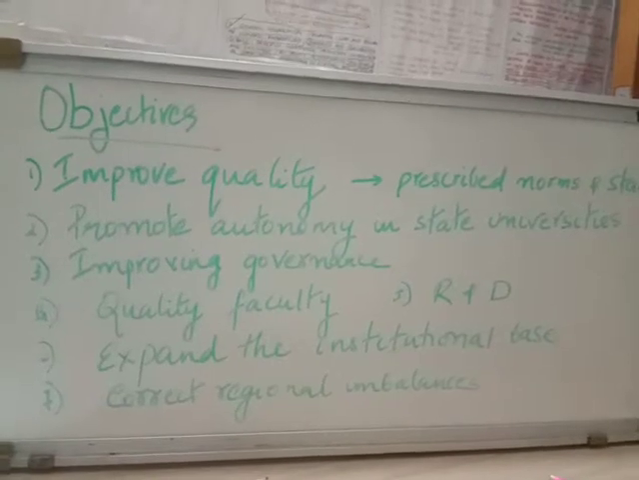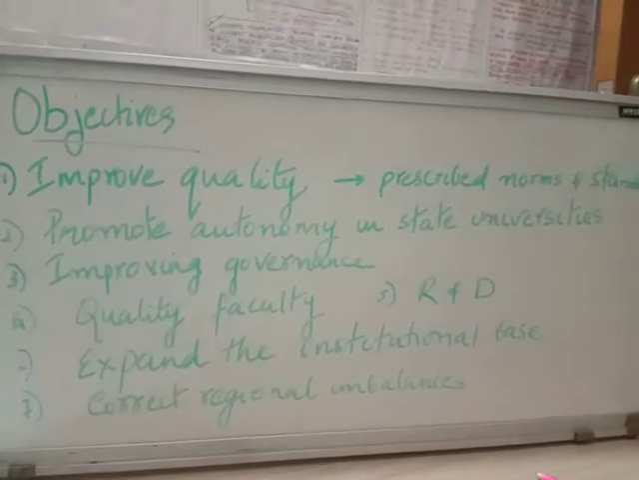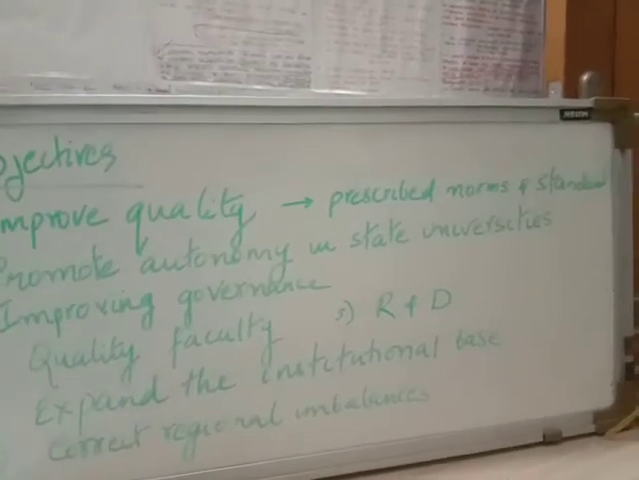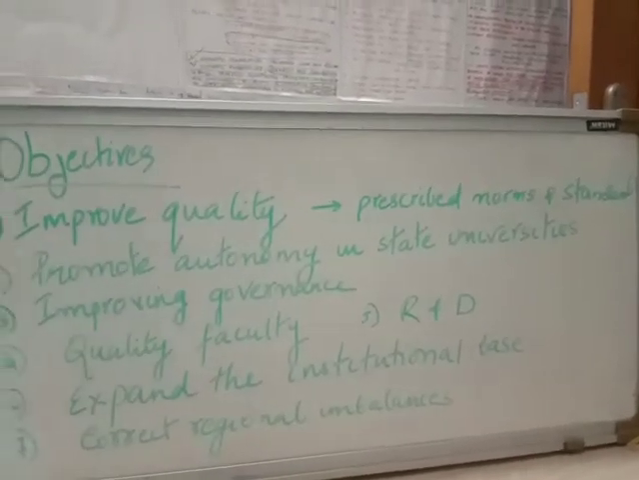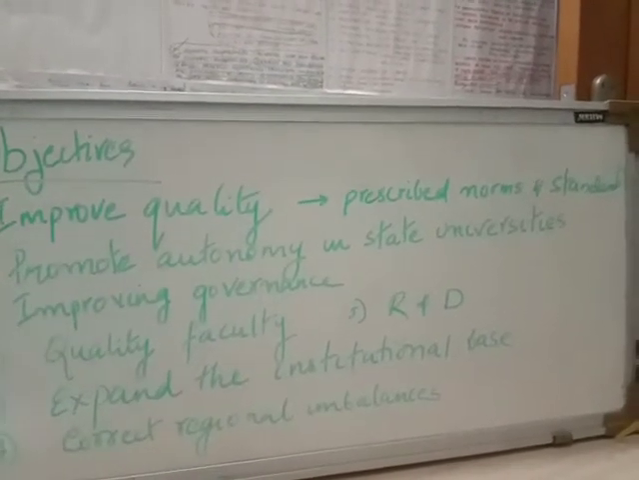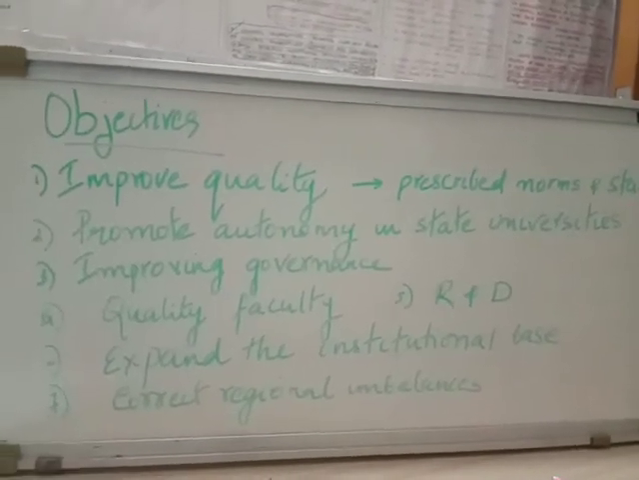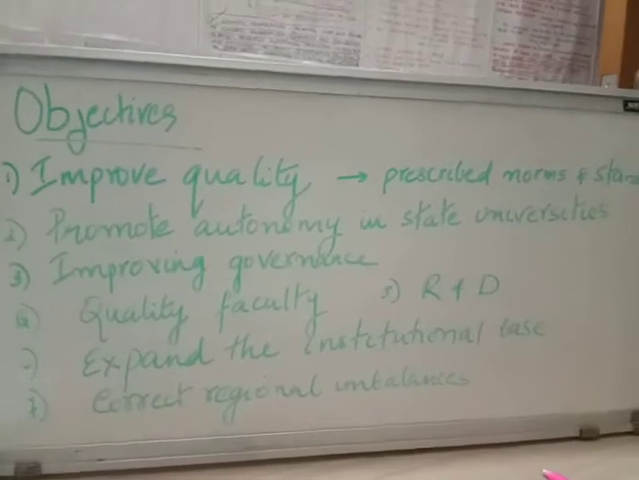For that, we have to set up institutions in such unserved and underserved areas. So these are the broad objectives of RUSA, that is Rashtriya Ucchathar Shiksha Abhiyaan. Also, one more objective is that we have to improve the equity in higher education. So these are the objectives.